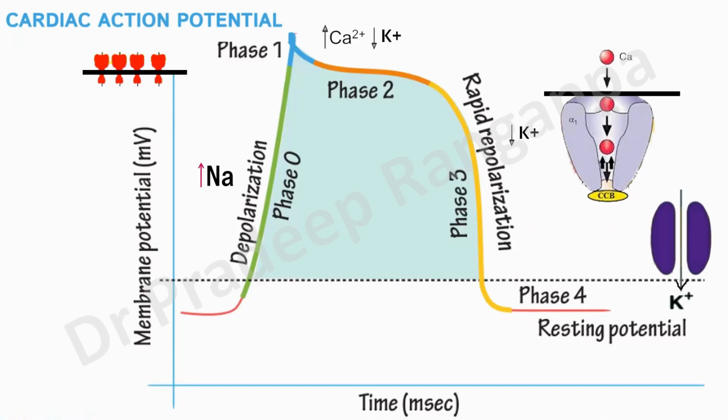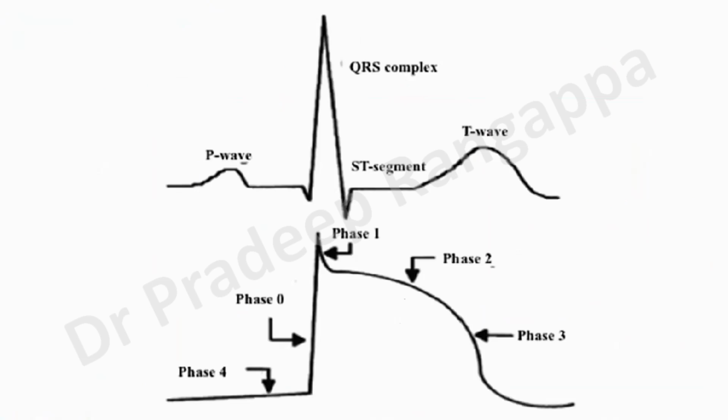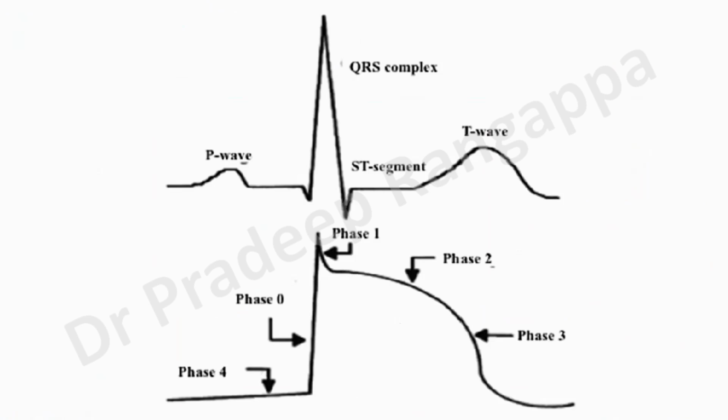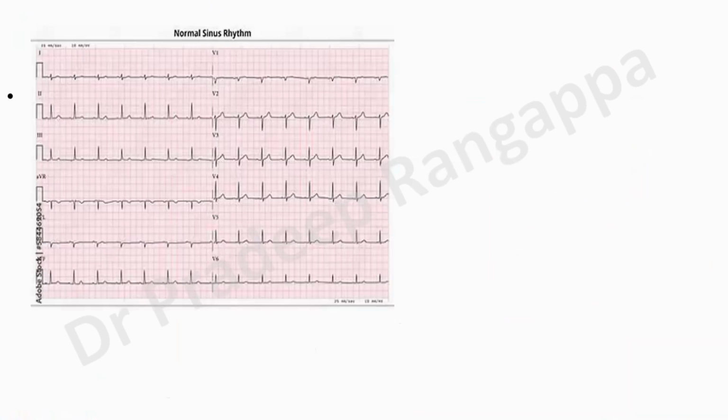If potassium channels are blocked, there is an increase in potassium, which causes delayed repolarization and deleterious effects. So these are the chemical changes which have a deleterious effect on your cardiac activity and the ECG. If you look at the correlation of the cardiac action potential to the ECG trace, phase 0 and phase 1 corroborate with the QRS complex, and phase 2 and phase 3 corroborate with the ST segment and the T wave. So this is, in rough essence, how the cardiac action potential corroborates with the ECG waveforms.